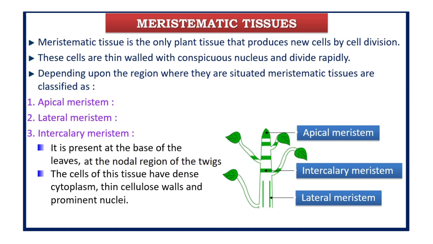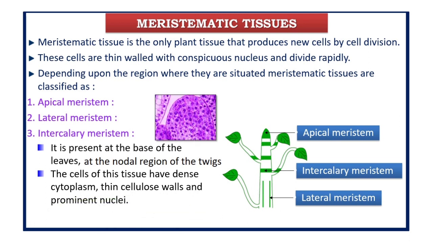The cells of this tissue have very thick, dense cytoplasm. The walls are very thin, made up of cellulose, and even the nucleus is visible, that is, they have a prominent nucleus. This is how the intercalary meristem cells look. The cells are very, very active. They keep on dividing and they keep on working all the time. So they are called active cells.